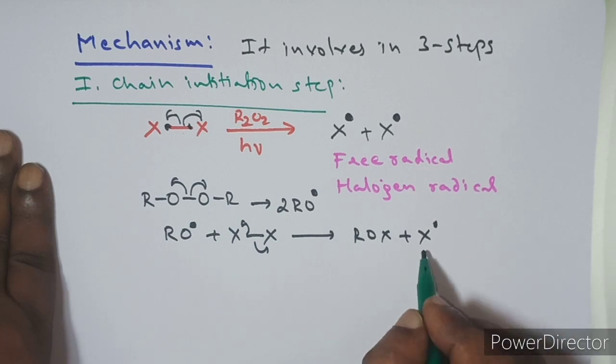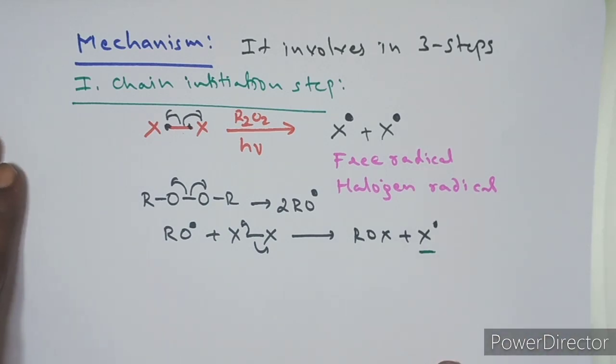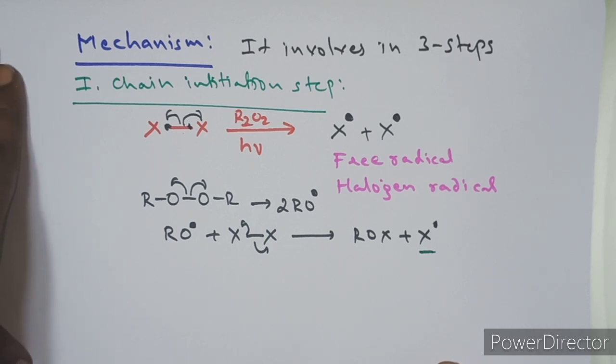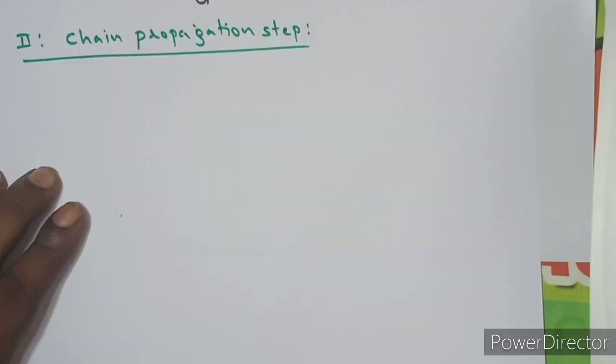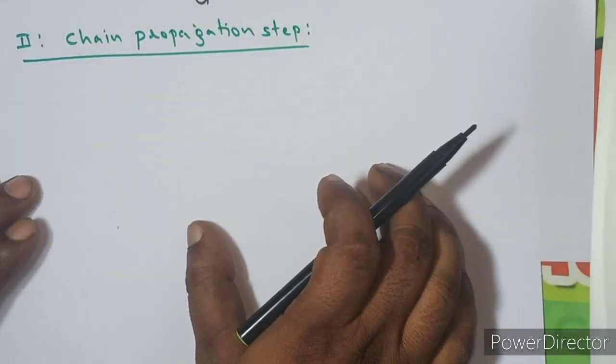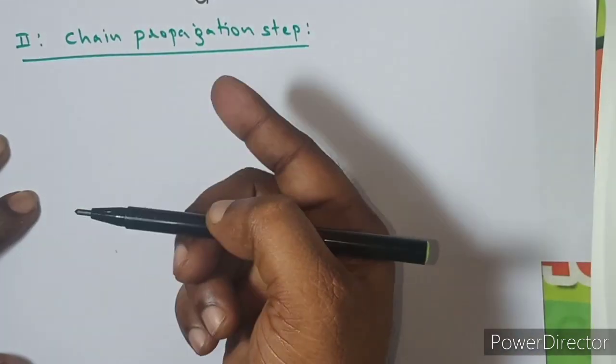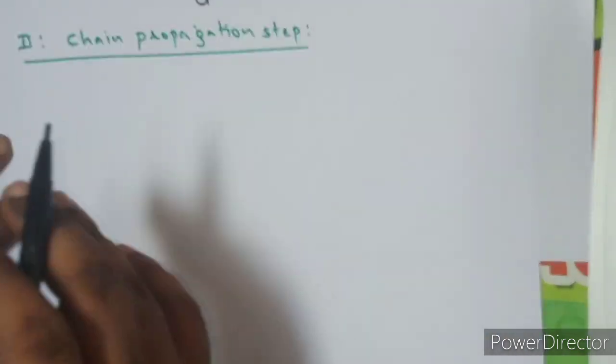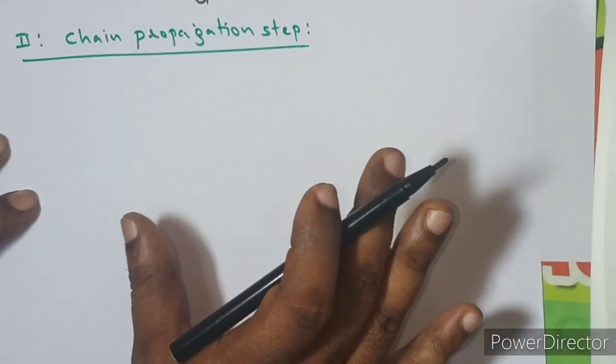Now let's see. Here the halogen radical is generated. Remember, guys, in chain reactions, once a radical is generated, that radical will react with another stable molecule to produce a new stable substance and a new radical. That is called the chain propagation step. Let's see how the chain propagation step goes here. Propagation means to develop, so the maximum number of radicals will be developed in this step.